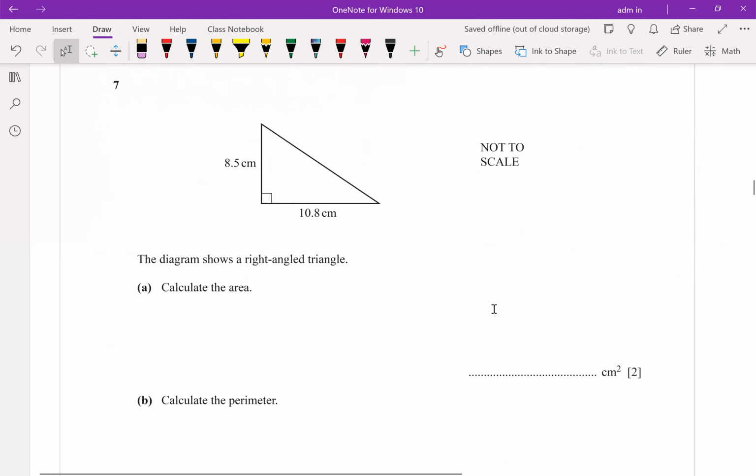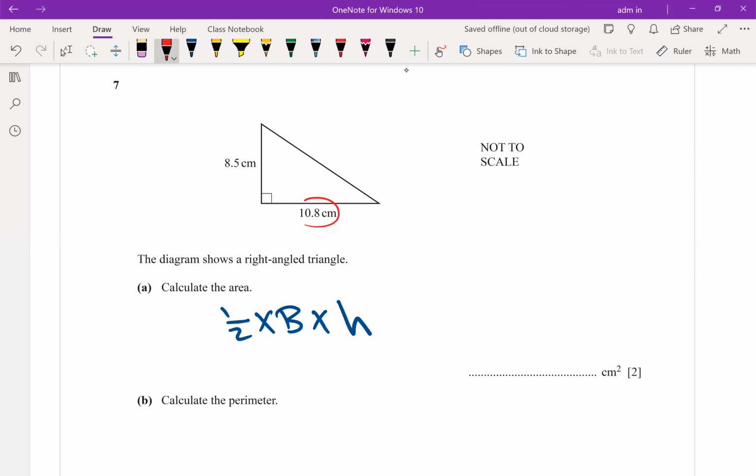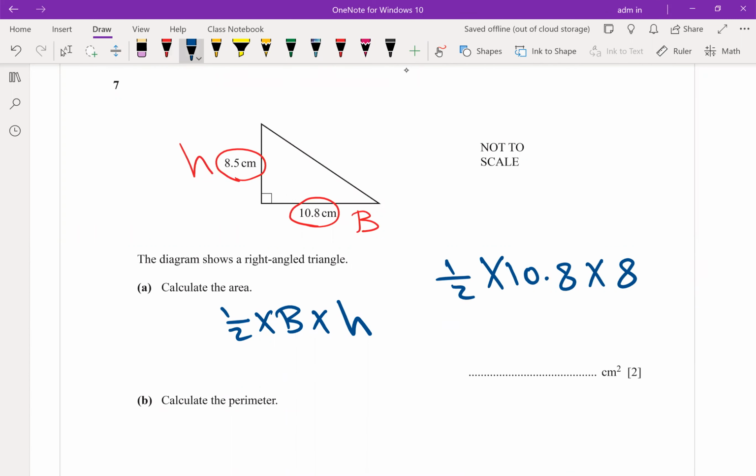When we have a right-angled triangle, how to find the area of the triangle? Half into base times the height, where base and height have to be perpendicular. We already have a right-angled triangle. Use any side to represent the base, the other will be the height. Say this one will be the base and the perpendicular will be the height. So half base into height. Half times 10.8 times 8.5.